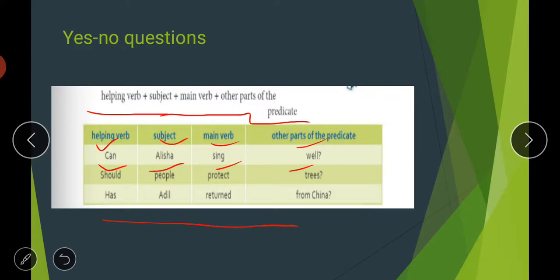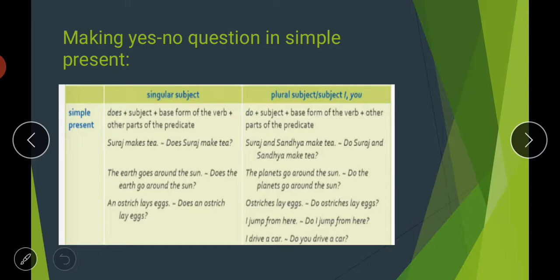Let us move further. How can you make a yes no question in simple present tense? We have already talked about sentences which have a helping verb. Now we will talk about simple present sentences, and how you will make a yes no question from the simple present tense.